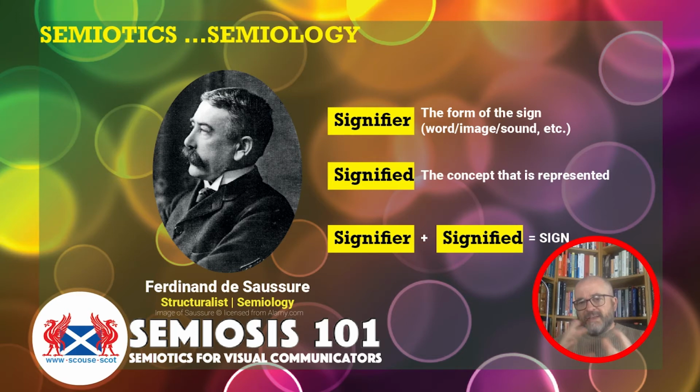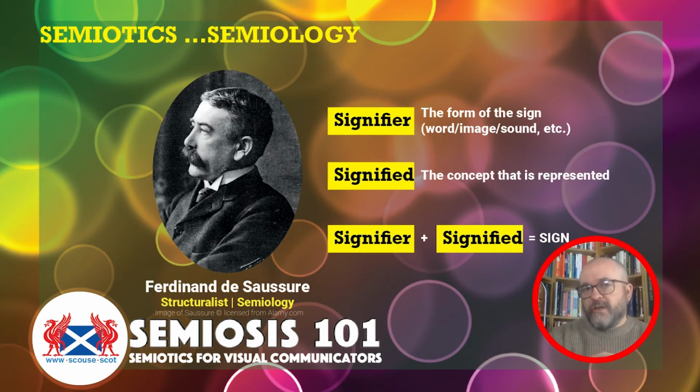So the signifier and the signified come together as part of the semiotic sign that semiology discusses in more depth, in more theory. If you're interested in this particular area of semiotics, there are loads of books out there if you want to follow a structuralist linguistic approach to semiotics. But I'm just going to flip now to semiosis.